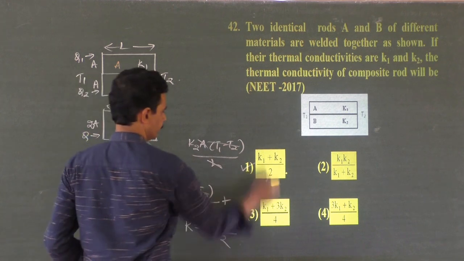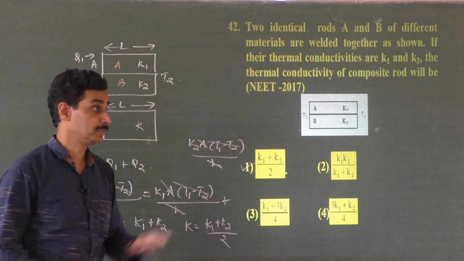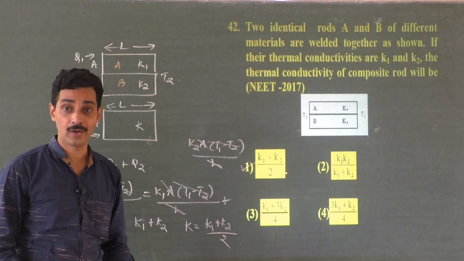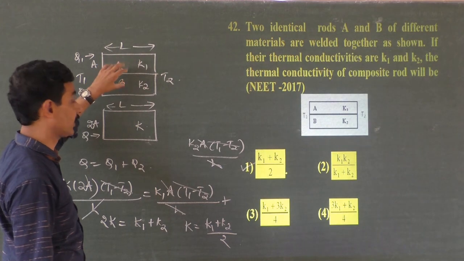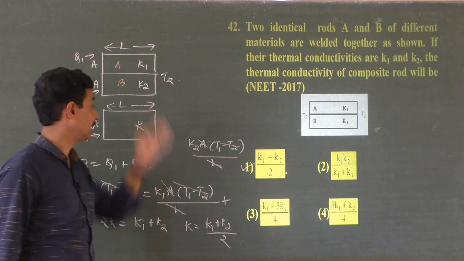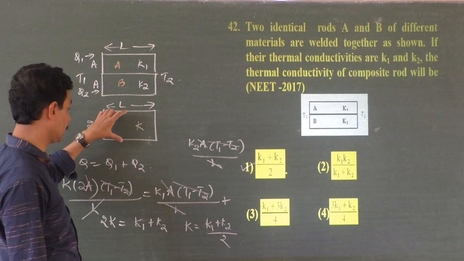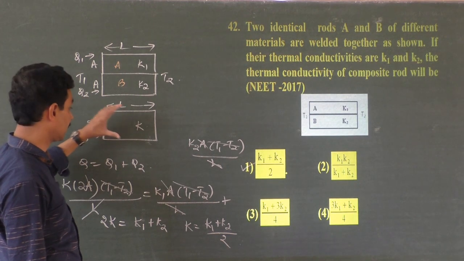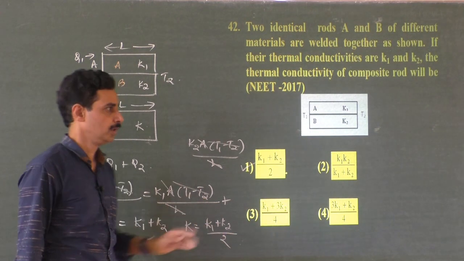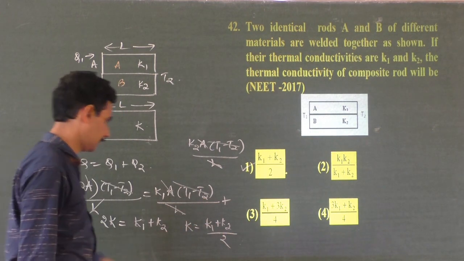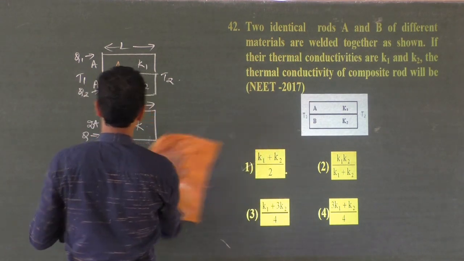That is the thermal conductivity of the composite rod. That should be the thermal conductivity of that single rod, which will carry the same amount of heat as these individual rods connected. It should be an equivalent rod. It cannot be anything other rod. So if it has to be an equivalent thermal conductor, then its thermal conductivity should be K1 plus K2 by 2. Okay, now one more thing here has to be taken into account, that is the resistance.